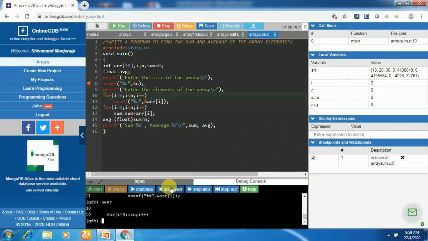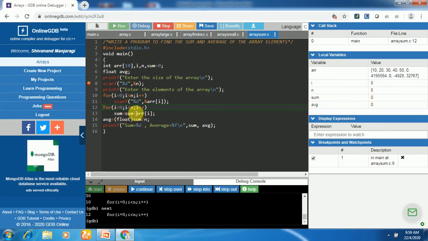The next element we read here is 40, that is the fourth element. So we got 40 here. Next, one more time it will execute for the fifth time. Here we enter the element, that is 50, and all 5 elements are entered. So this for loop terminates. Now let us see how the sum will be calculated. What is the initial sum? It is 0. Let us observe how the sum is going to be calculated.